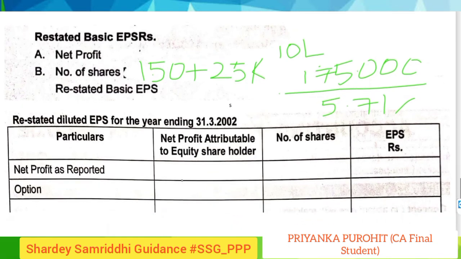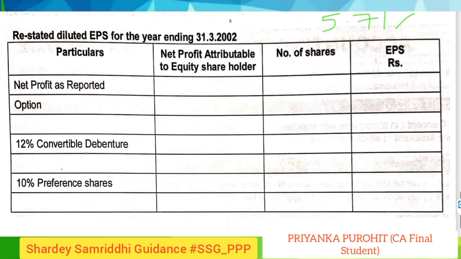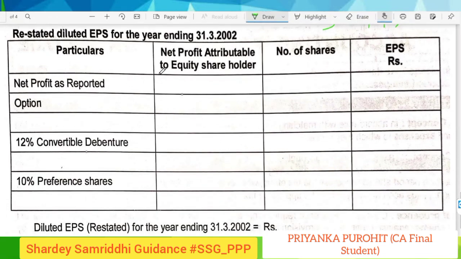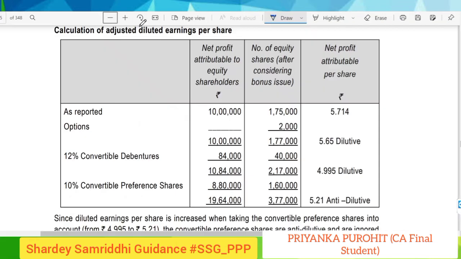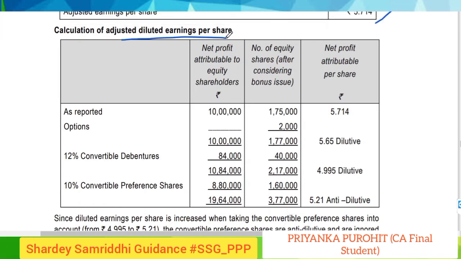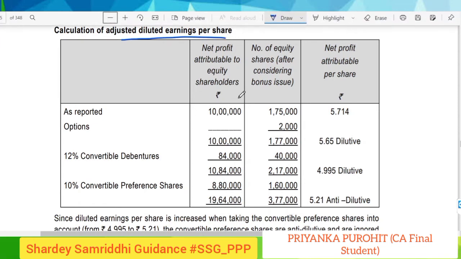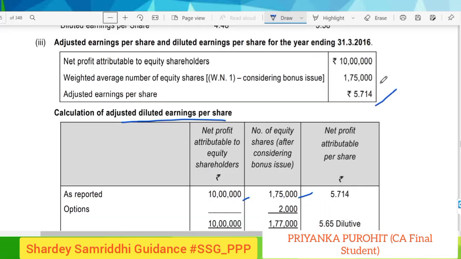So now we will do the restatement of diluted EPS. This part for adjusted diluted EPS, we will do directly from the practice manual, that is the ICI material. So the net profit was 10 lakhs and the number of shares was 175. Same we have to consider in this case also.